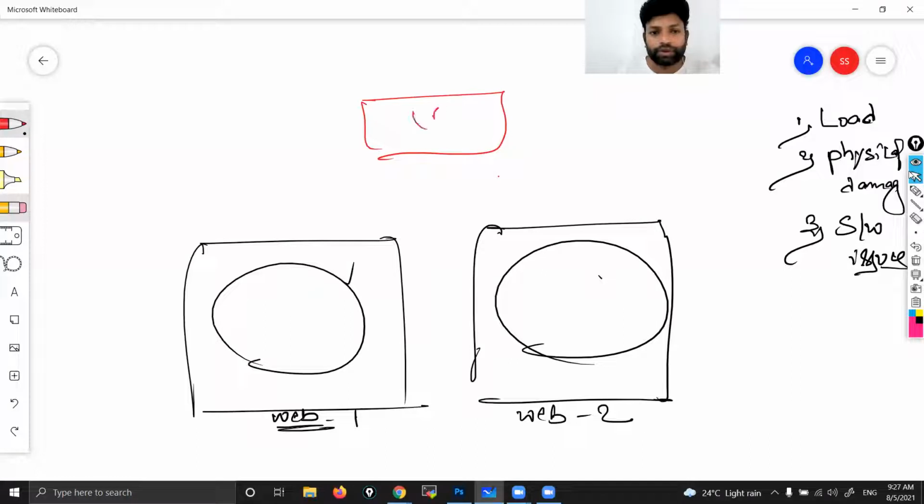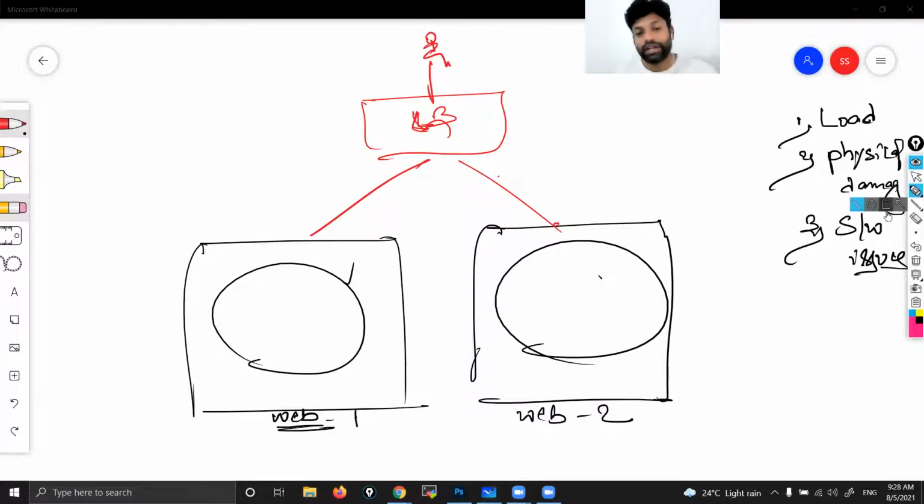Then I'll connect these 2 web servers to this load balancer. For the load balancer, we'll get one IP or DNS. That one we give to customers.